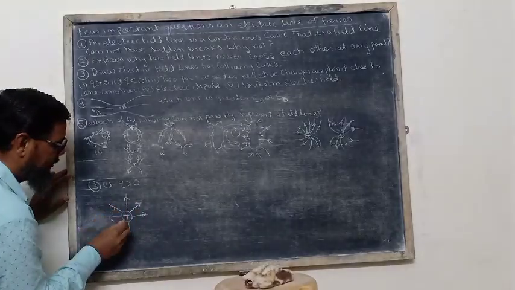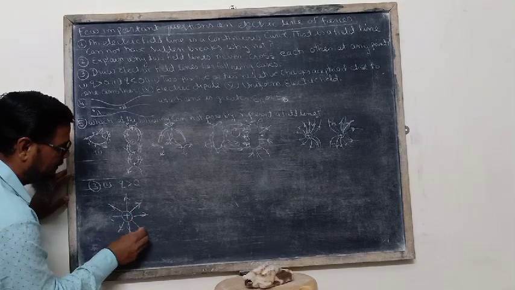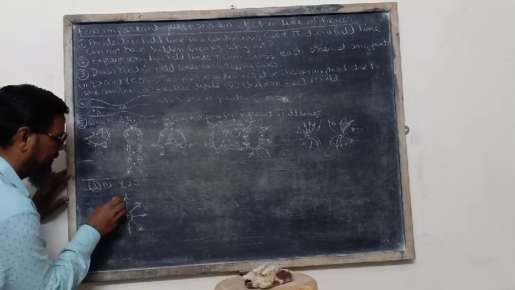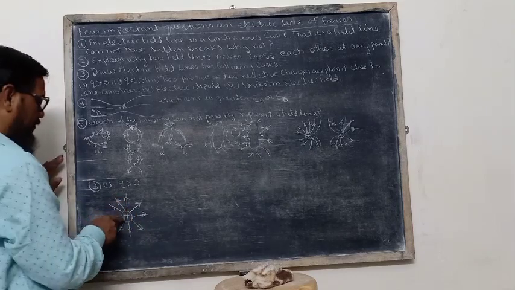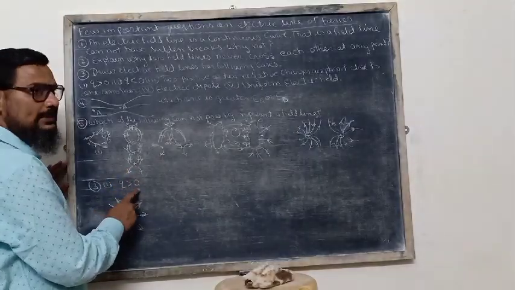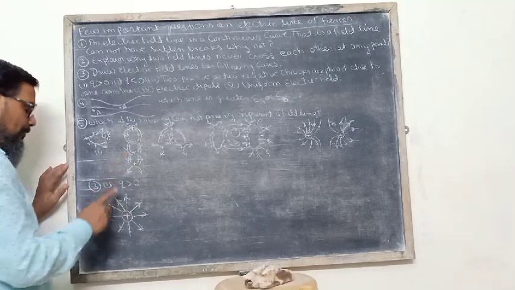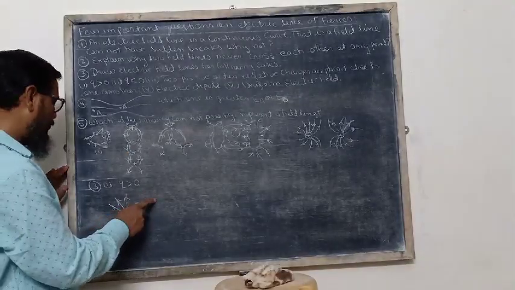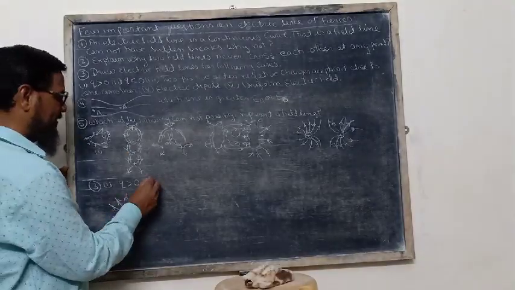This is the shape of the field lines. q greater than 0 means q must be a positive charge, and from a positive charge field lines move away. So this is the answer.